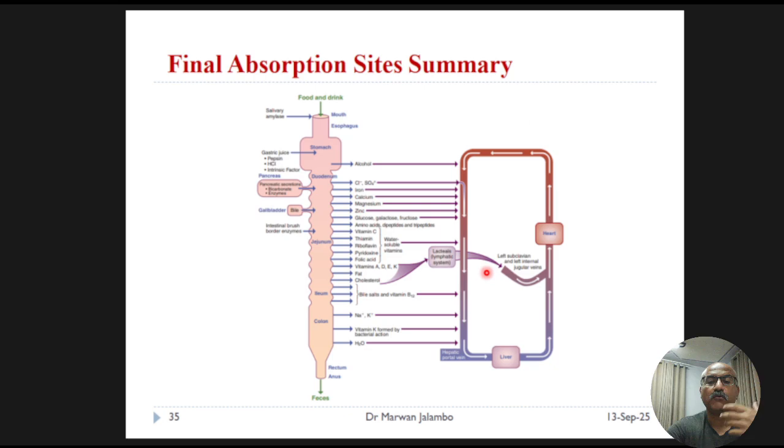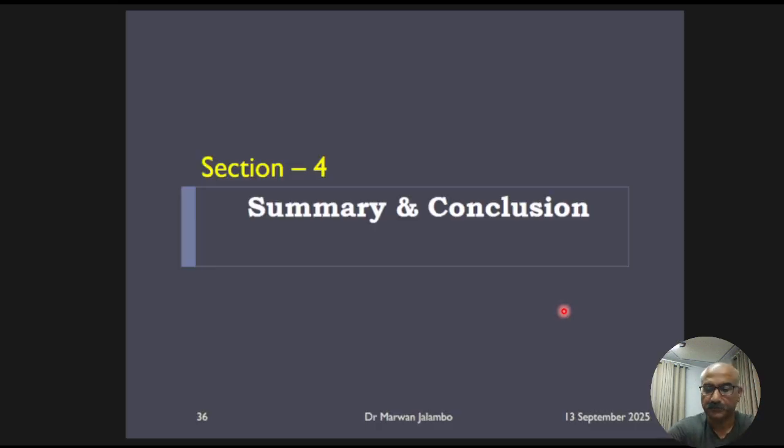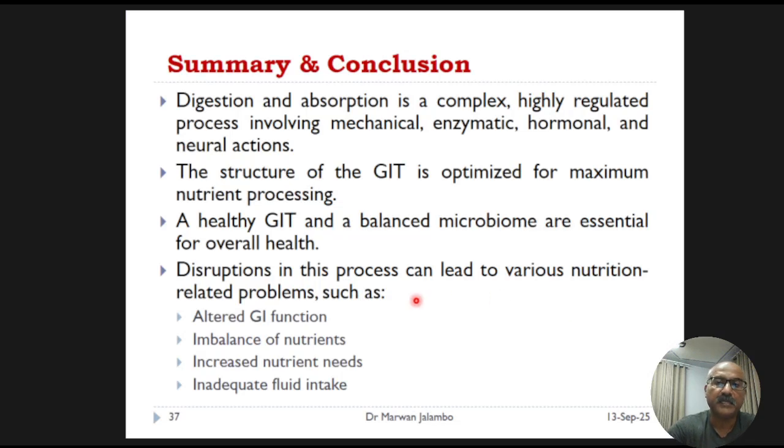So let's conclude with the main take-home message from today's lecture. In summary, the conversion of food into usable nutrients is an incredibly complex and beautifully coordinated process regulated by nerves, hormones, and enzymes.